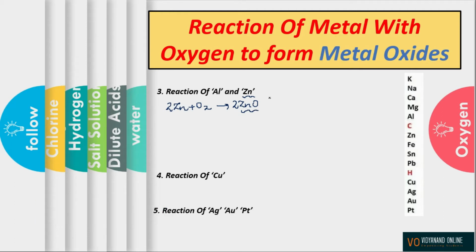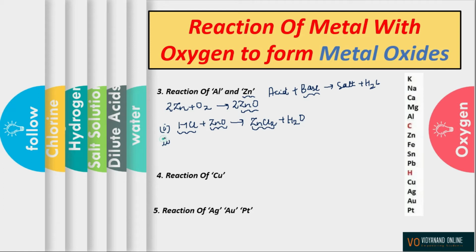Now again, in order to prove this, we go with the equation that acid and base when reacted form salt and water, right? Now here, when zinc oxide reacts as a base, it reacts with HCl to form ZnCl2, which is a salt, along with the formation of water. ZnCl2 is a salt, and we know salt is formed only when we have an acid and a base in the reactants. So here zinc oxide is actually acting as a base.